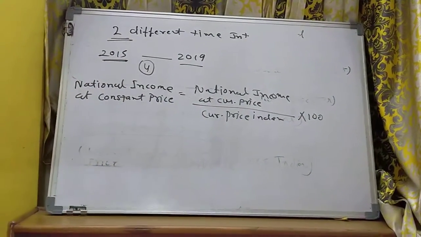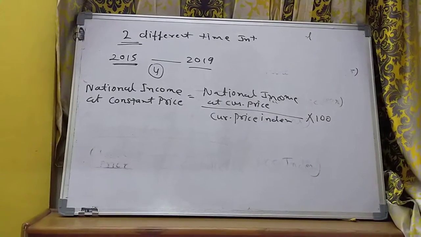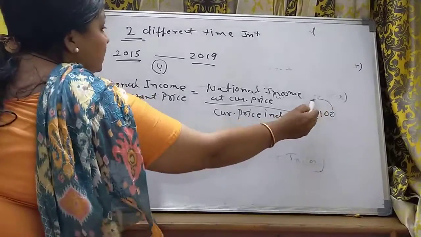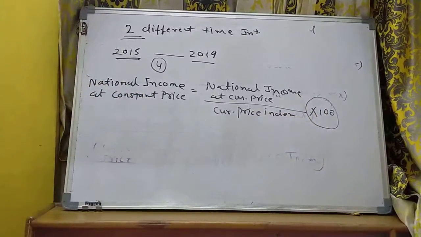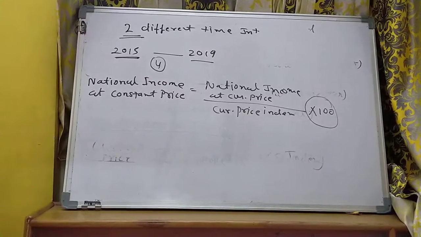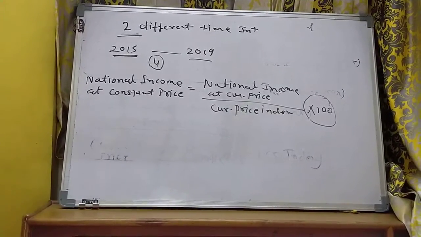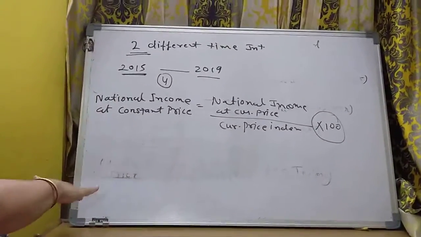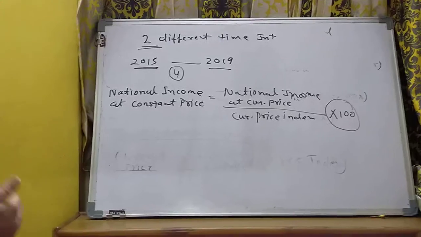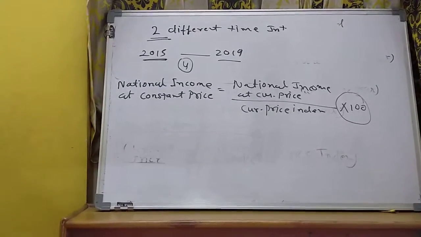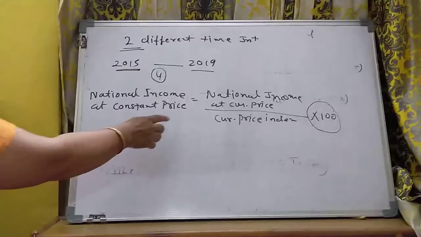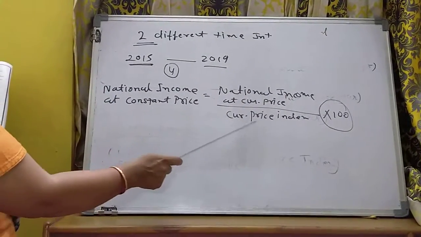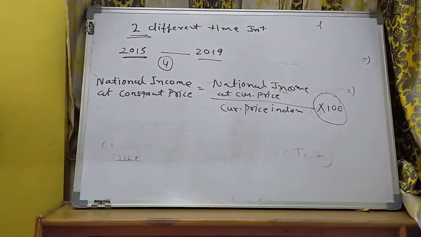You know about that, beta. Index number is always calculated as a percentage weight, so the into 100 must be there. You all know about the index number. So when we find the national income at constant price, it means conversion of national income at current price to constant price. So that is the formula: national income at current price upon current price index into 100.